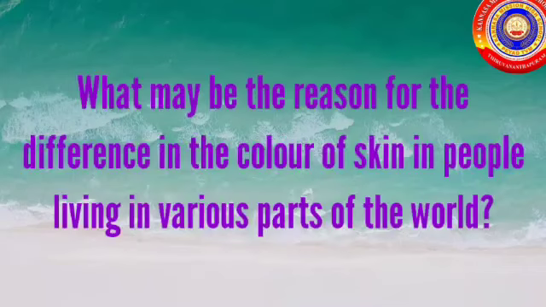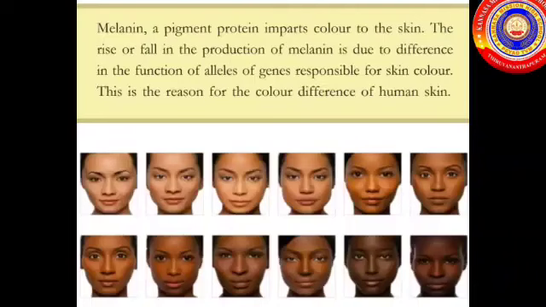What may be the reason for the difference in the color of skin in people living in various parts of the world? It is because of a pigment called melanin, which is a protein which imparts color to the skin.